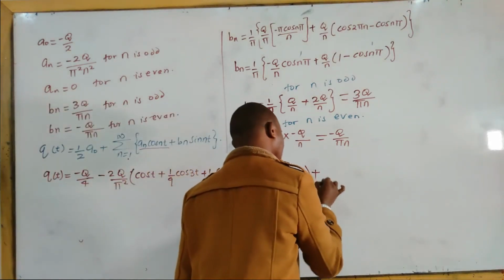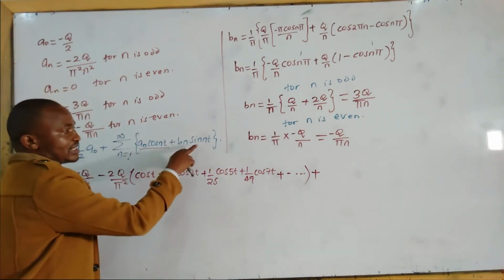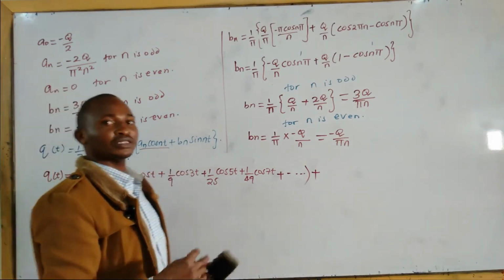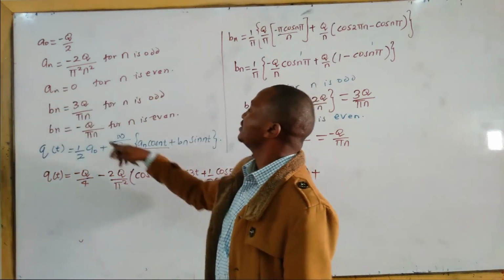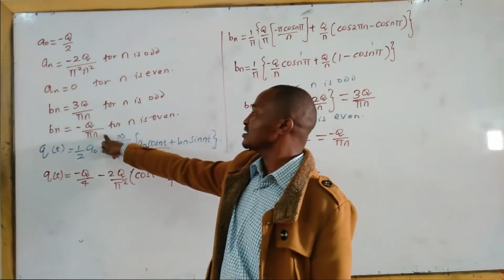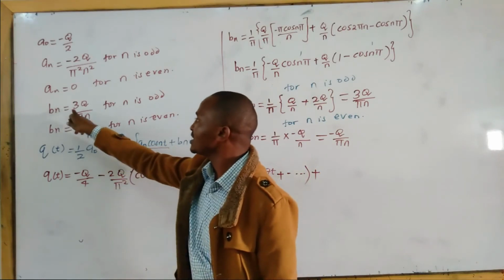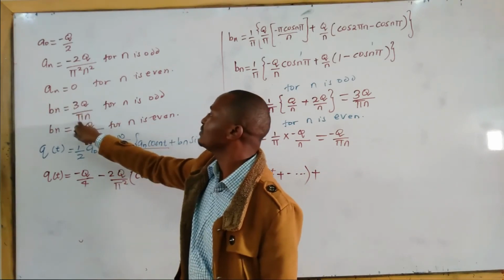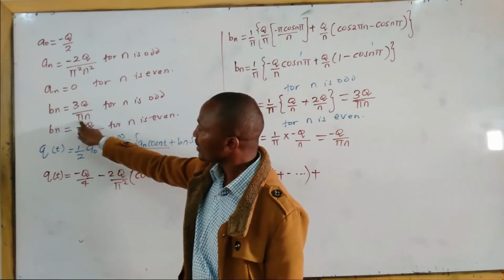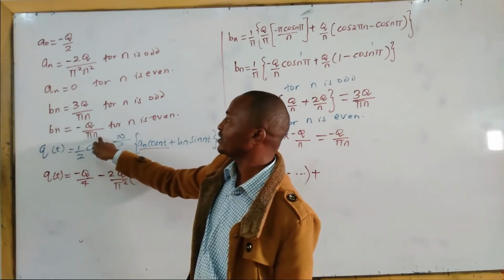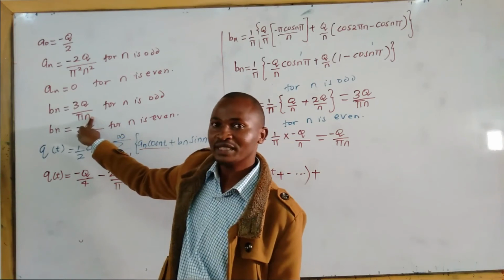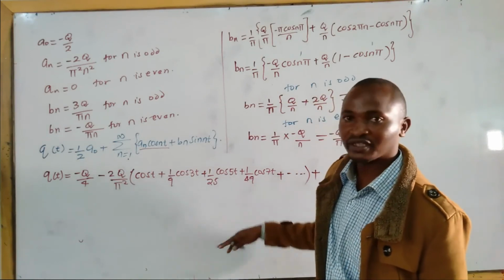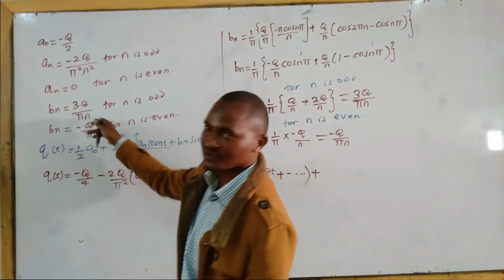Plus, we now start summing the sine terms. The sine terms will be alternating. For even, it is this. For odd, it is this. If you look at these two, this one has 3q all over pi n, and this one has negative q all over pi n. Notice n will be changing: 1, 2, 3, 4, 5 and so on. So we do not include it outside the bracket.